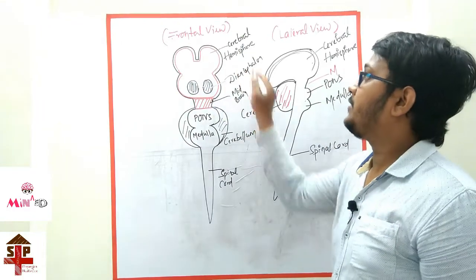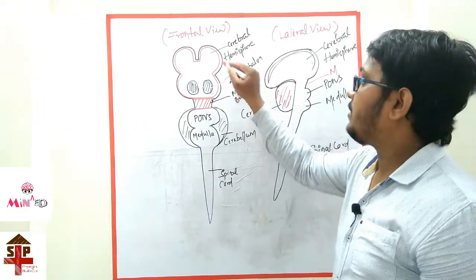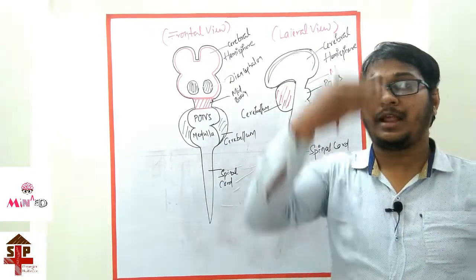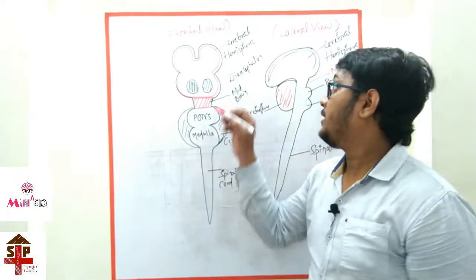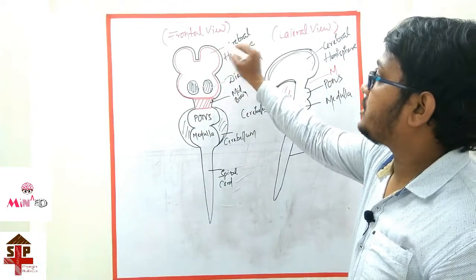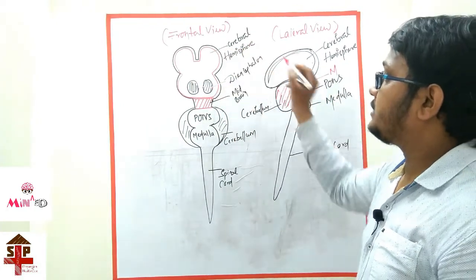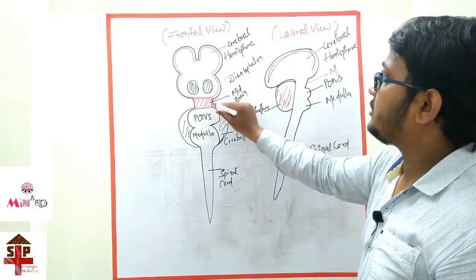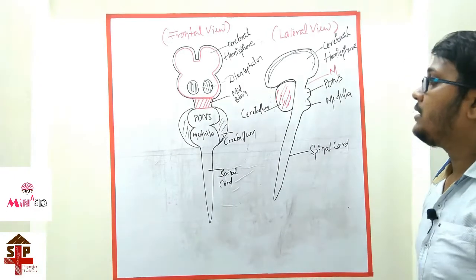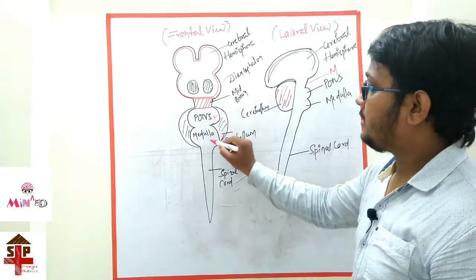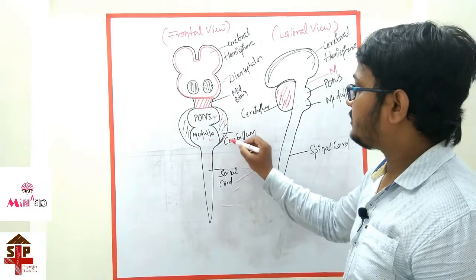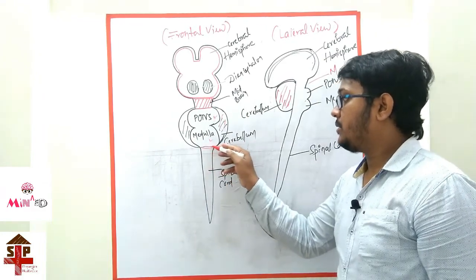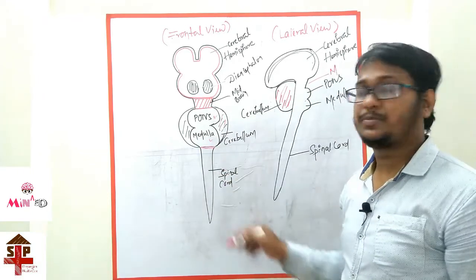This is the frontal view, that is the cerebral hemisphere of the brain. Frontal view means we are seeing the brain from the front, and in this the cerebral hemisphere. This is the diencephalon part. Totally, this is the forebrain area, this is the midbrain area, this is the pons and medulla, and this area is the cerebellum, and extending downward from the medulla is the spinal cord.